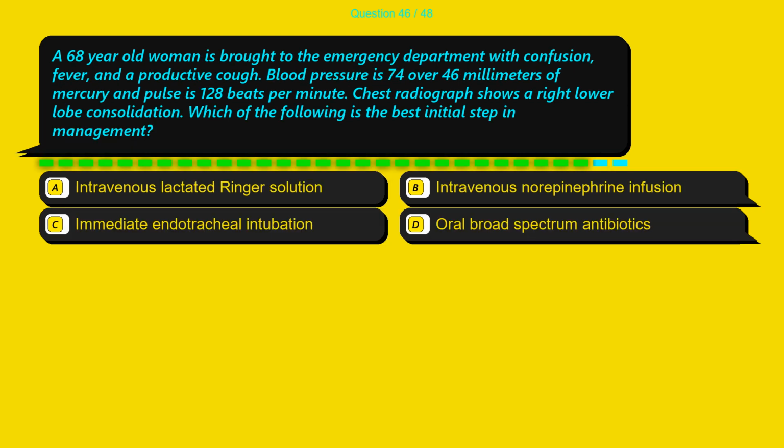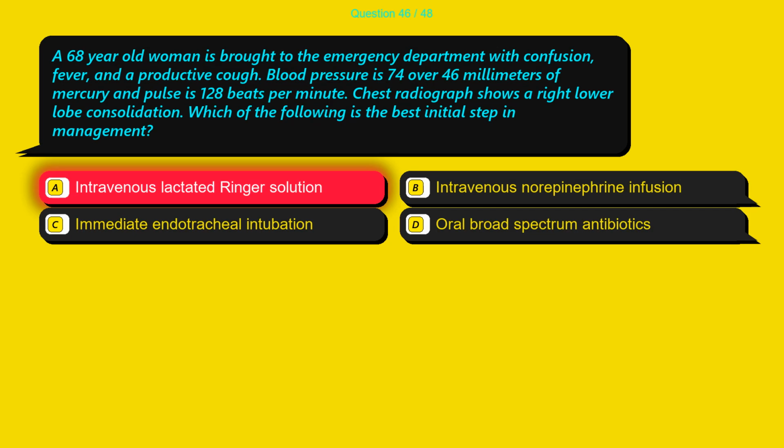Question 46. A 68-year-old woman is brought to the emergency department with confusion, fever, and a productive cough. Blood pressure is 74/46 millimeters of mercury and pulse is 128 beats per minute. Chest radiograph shows a right lower lobe consolidation. Which of the following is the best initial step in management? Option A, intravenous lactated Ringer solution. Option B, intravenous norepinephrine infusion. Option C, immediate endotracheal intubation. Option D, oral broad-spectrum antibiotics.